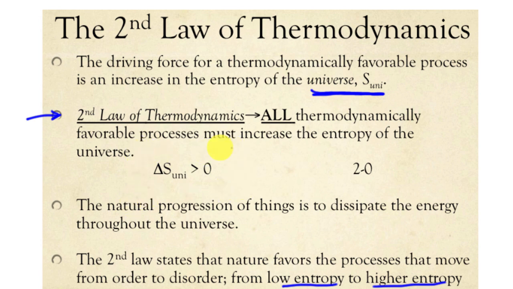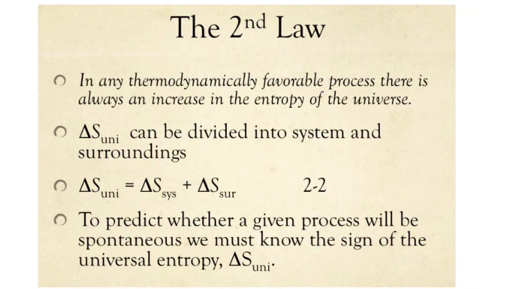We're going to always come back and refer to this, but to be honest, we don't want to deal with this universal stuff because it's a little confusing. As I said before, stating what type of entropy we're using, universal versus surroundings versus system, can make a big difference, because we're going to break up that universal entropy into system and surroundings. As long as the overall process is increasing, one part can decrease as long as the other compensates for it.